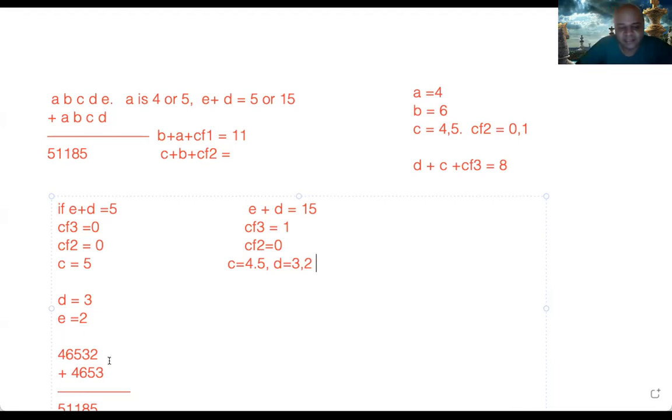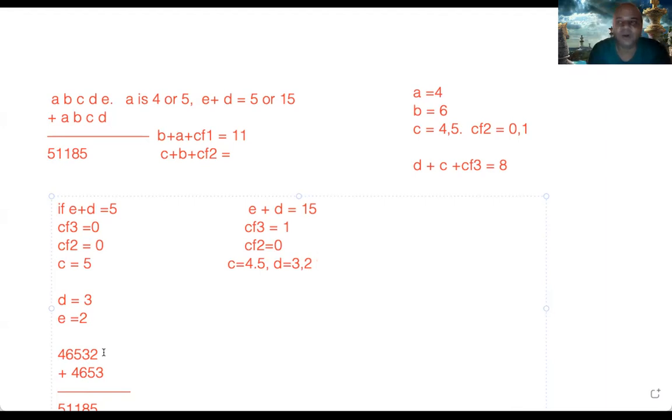Now here, incidentally, we just followed it and we found that it is matching. So this is the number, actually 51185. We got it, right? So the original number of Rajesh's was 46532. Now they have asked what is the sum of the digits of this original number. It is very easy now: 4 plus 6 plus 5 plus 3 plus 2. We'll add it.